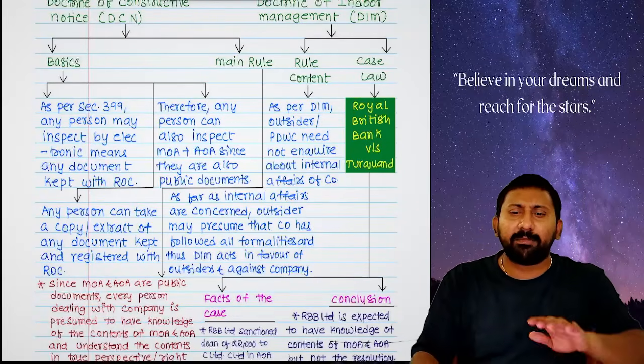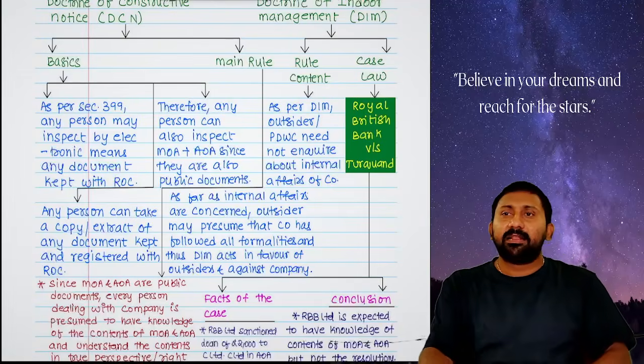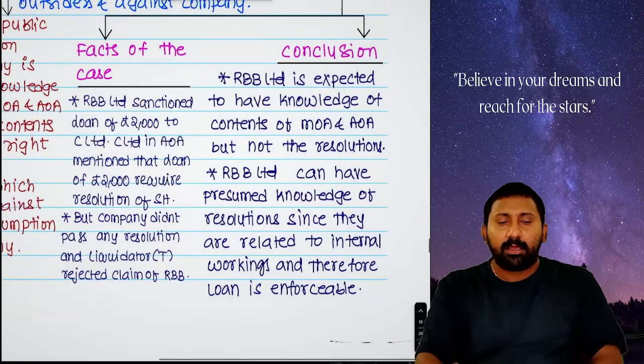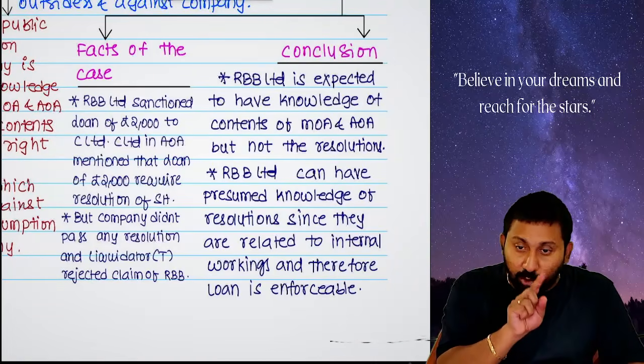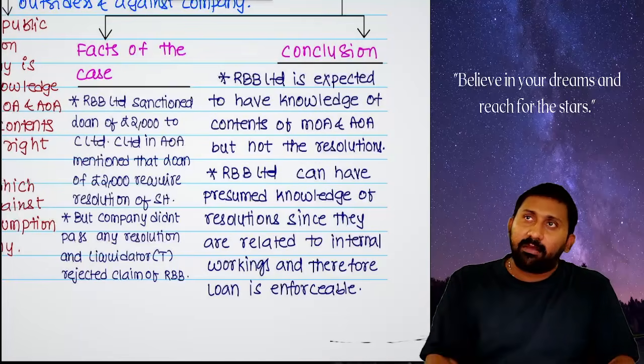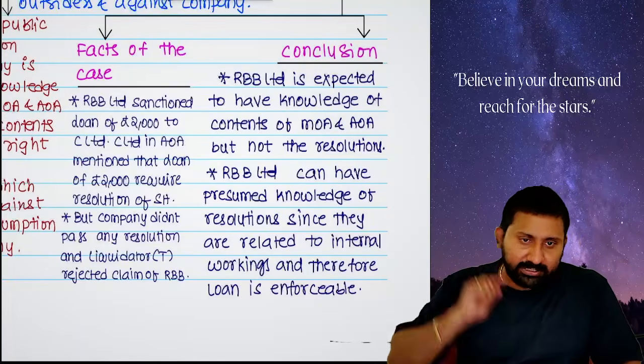Example. What do you mean by internal formalities? There is a case law called Royal British Bank versus Turquoise. What happened? Royal British Bank sanctioned a loan to C Limited. Okay, C Limited. Loan was given by RBB to C Limited.